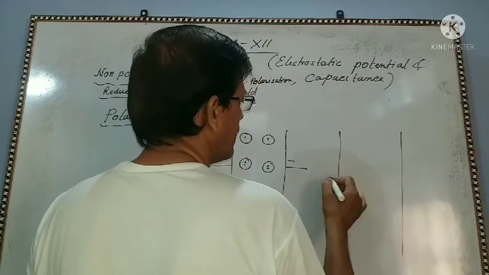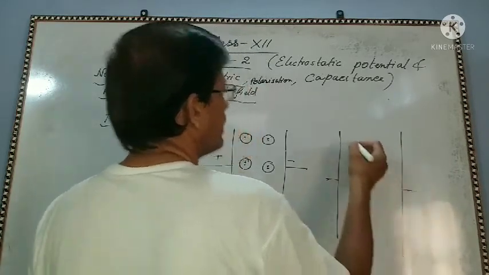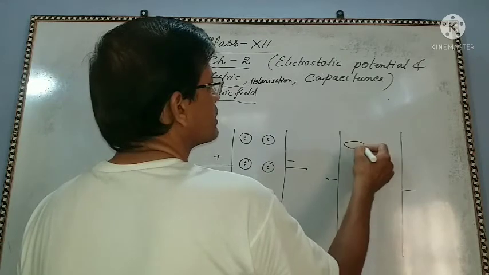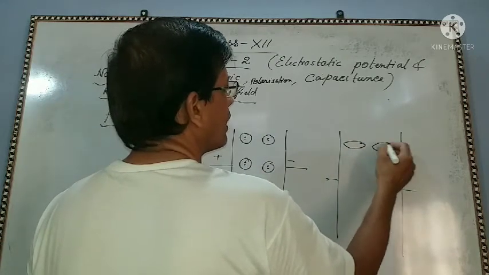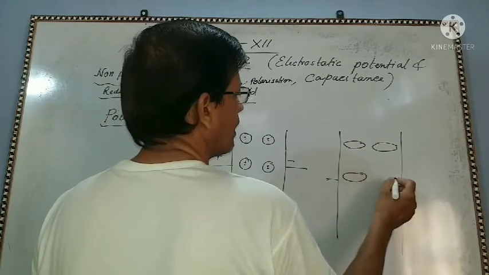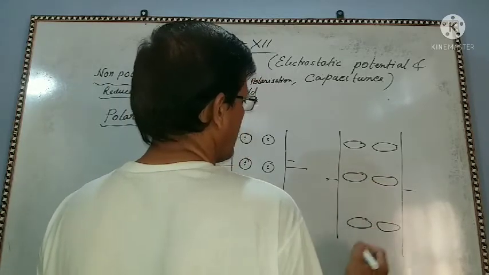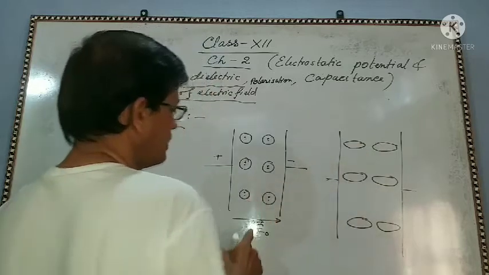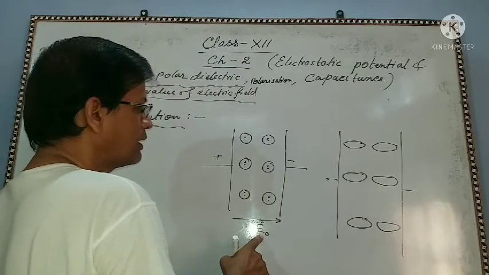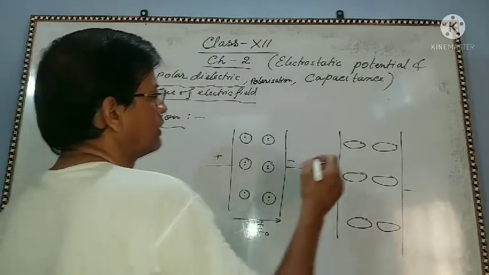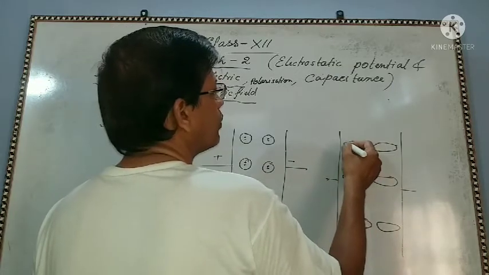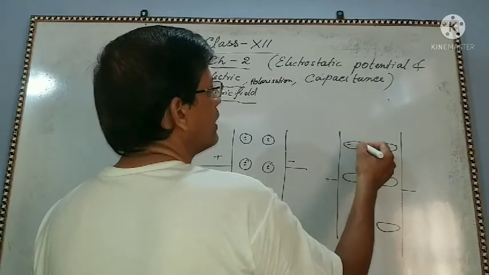It will be stretched. So this is the electric field, and so the negative charge will be towards the positive plate.